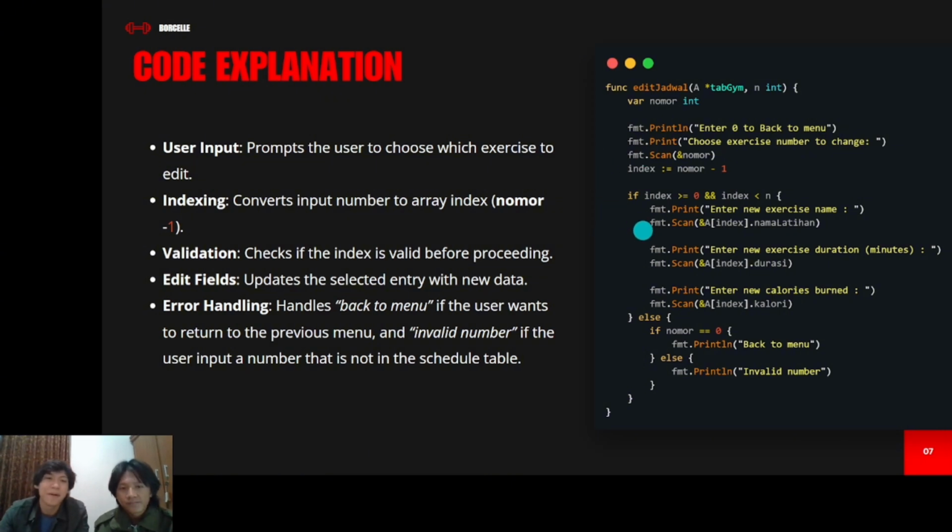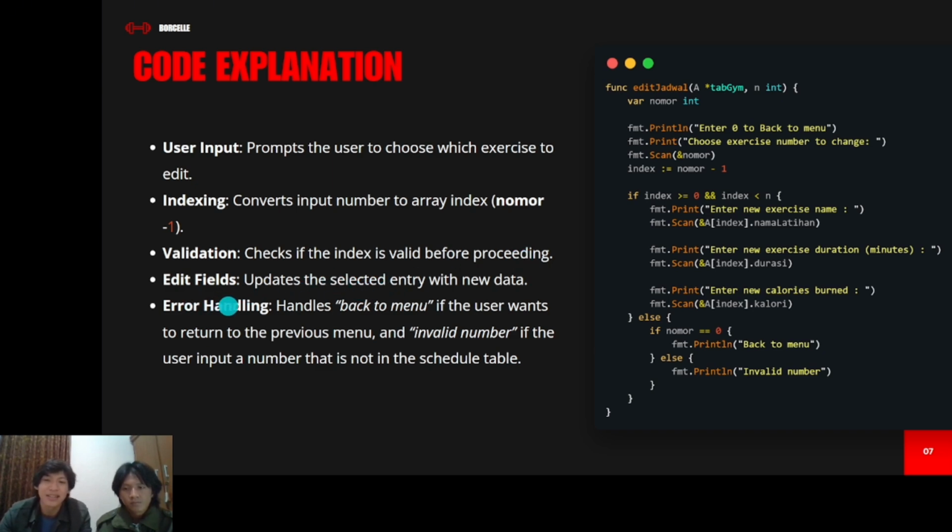So we have an if situation, which is this: index larger than or equal to 0 and index less than n. We use this for validation checks if the index is valid before proceeding, and edit fields updates the selected entry with the new data. New data will be included to the array here, and then will be sent to sort the data.